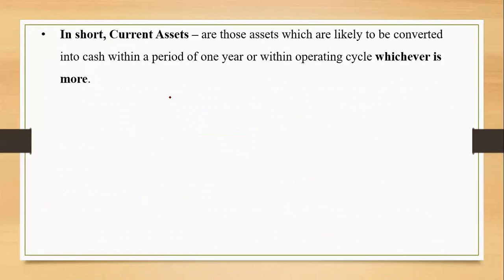In short, current assets are the things which are likely to be converted within the period of 1 year or within the operating cycle, whichever is more. This word, please take care. 1 marker के लिए कहीं भी adjust हो सकता है. And if you want to define it, you can use these words: are likely to be converted into cash within a period of 12 months or within the operating cycle, whichever is more.